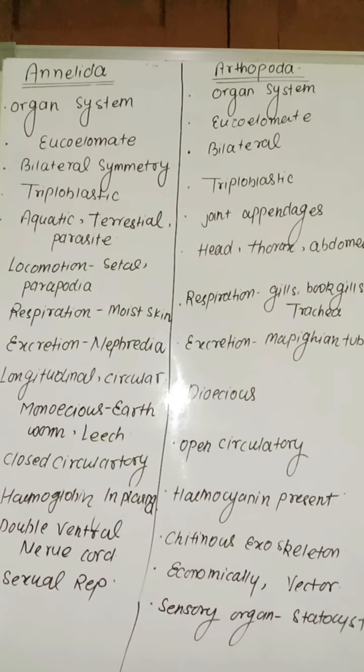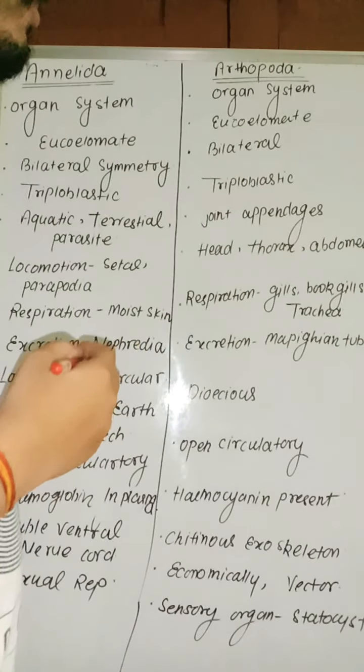Hemoglobin in plasma. Like in the mammals, hemoglobin is dissolved in the blood, but in the case of Annelida, hemoglobin is present in the plasma in the dissolved form. The double ventral nerve cord, that is a solid nerve cord, is present, and sexual reproduction. That is all about Annelida. Next we move to the Arthropoda.